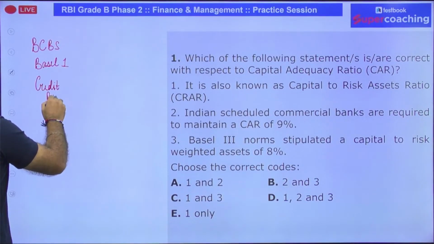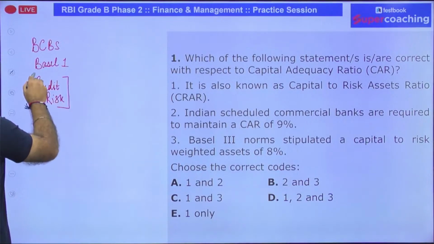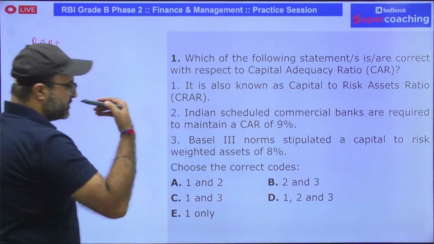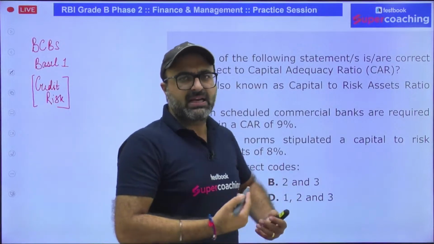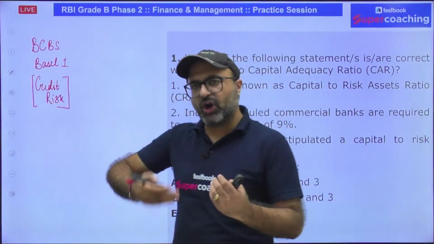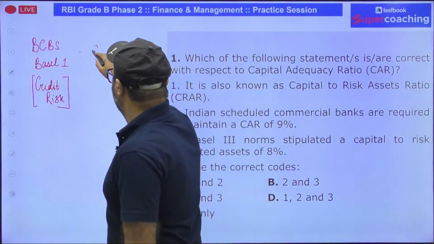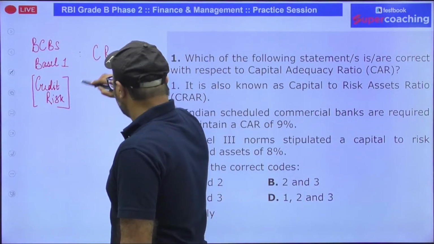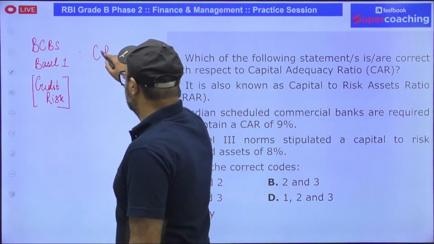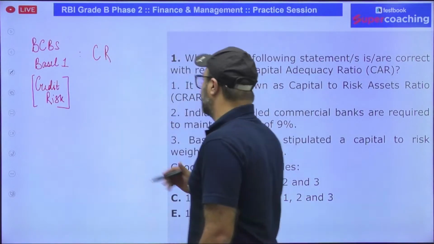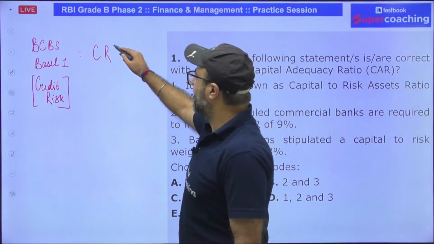And in order to mitigate the credit risk, BCBS asked its member banks, that is the central banks, that you should ask your regulated entities to maintain a ratio that is known as capital to risk-weighted asset ratio. So capital to risk-weighted asset ratio, we also call it CRAR.